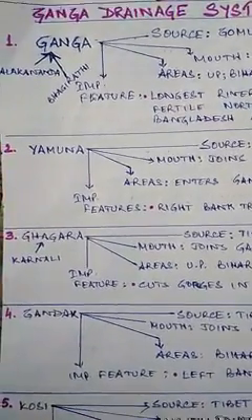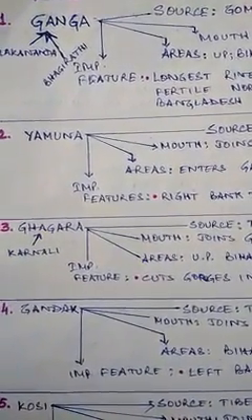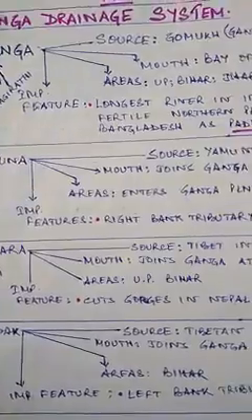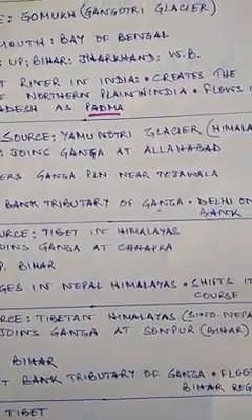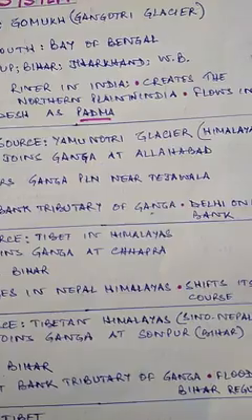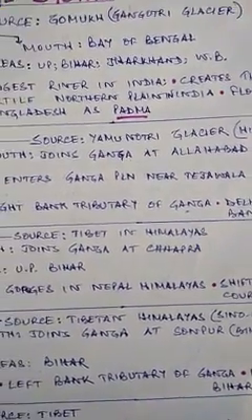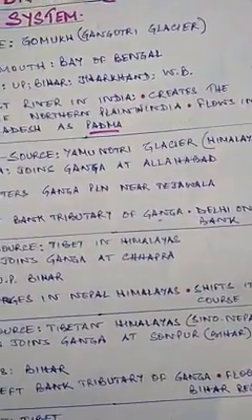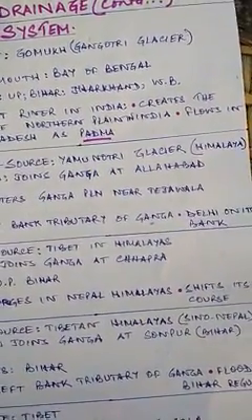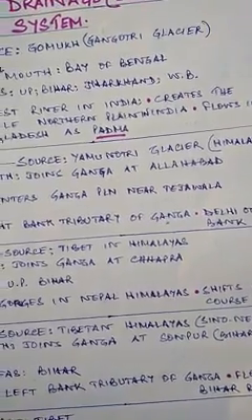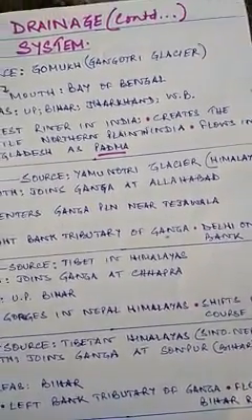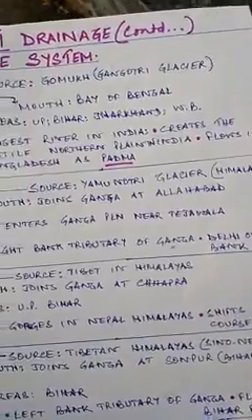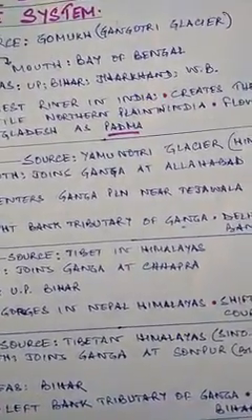Coming to the next river, which is an important tributary of Ganga, Yamuna. About Yamuna, it has its source in Yamunotri Glacier in the Himalayan region, and joins Ganga at Allahabad. All of you should know that the meeting point or confluence of Ganga and Yamuna is a very holy area where the Prayag or the Sangam takes place. So that is Allahabad.